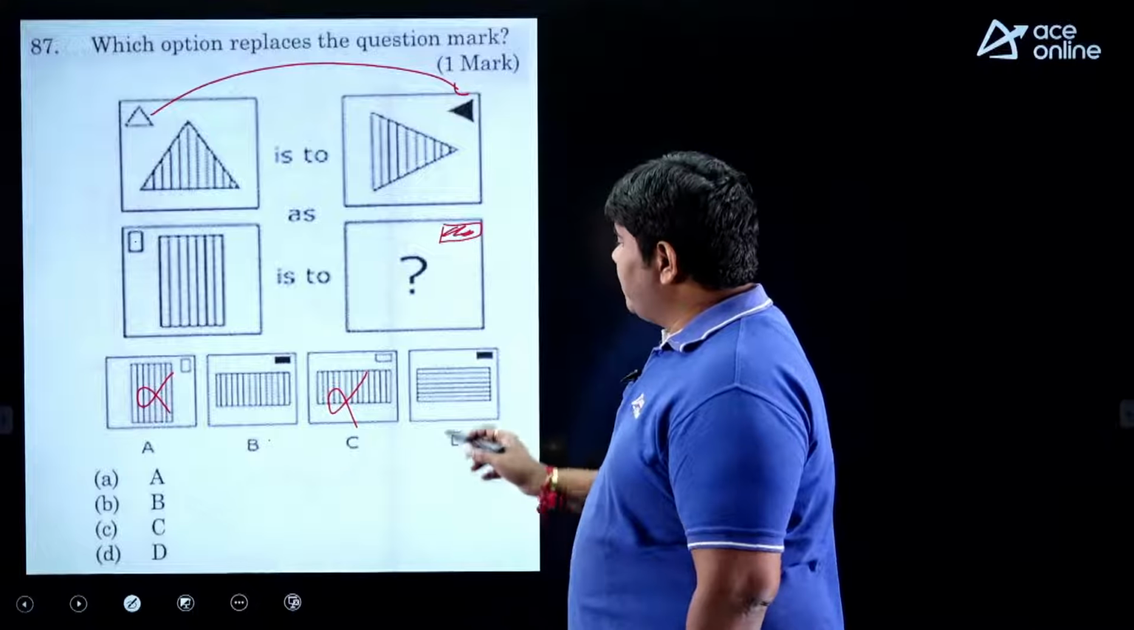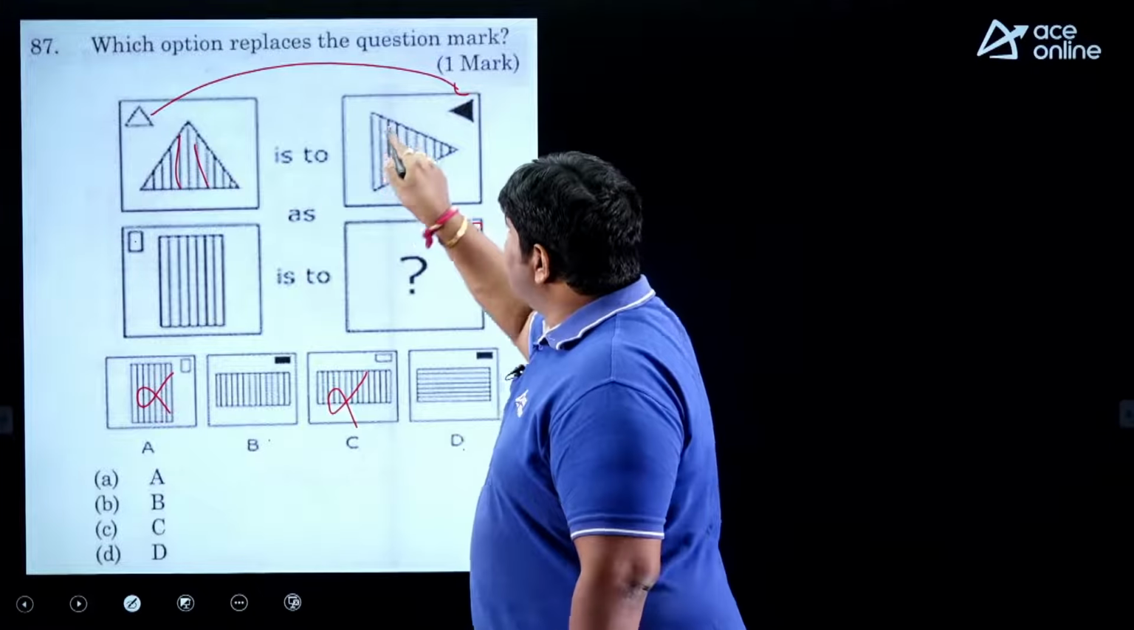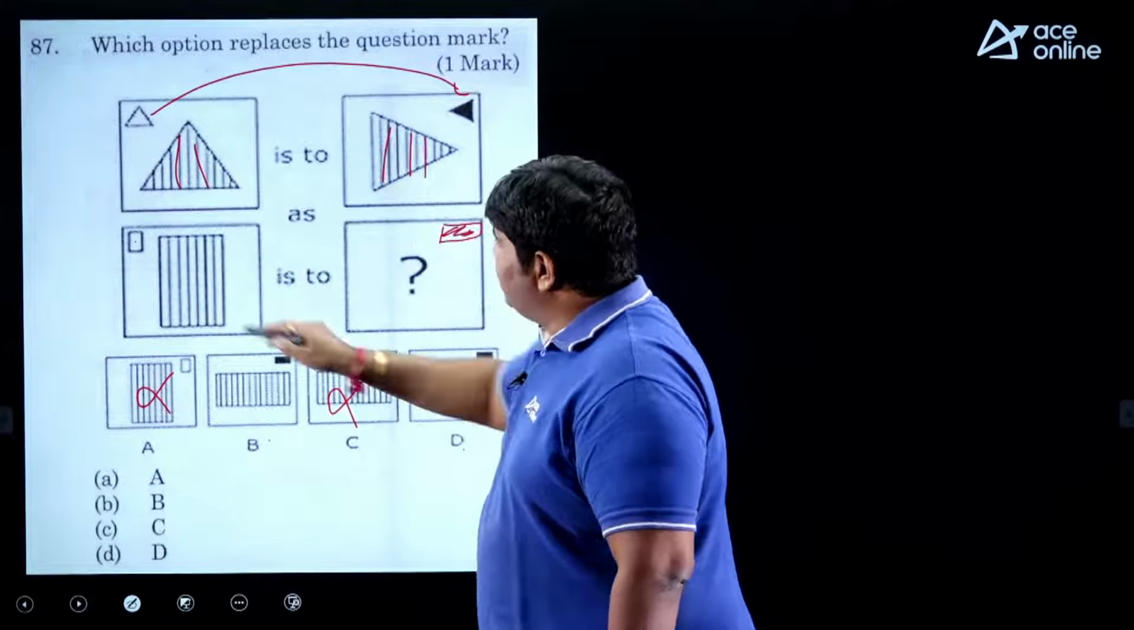Next, my dear friends, here the vertical lines have no change. So the vertical lines are the same. Here also vertical lines, here also vertical lines, but here horizontal, so wrong. So what is the possible option, my dear friends? B is the right answer.